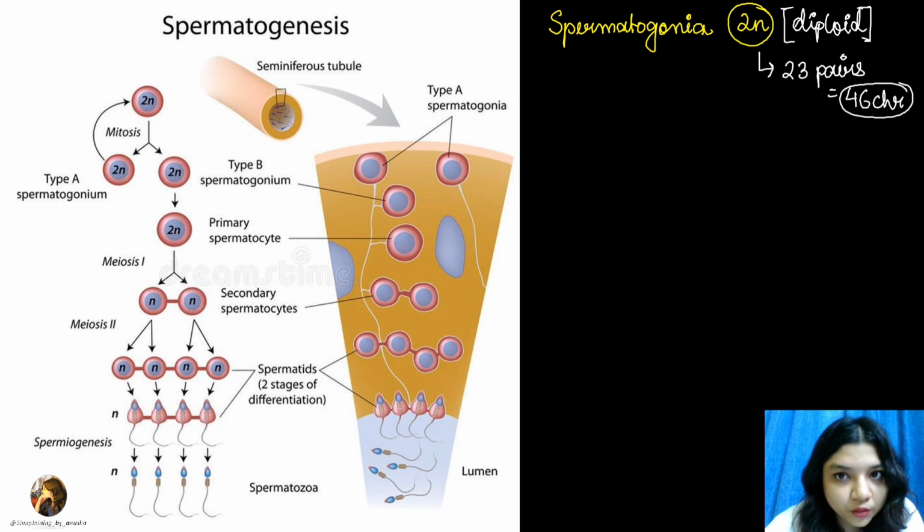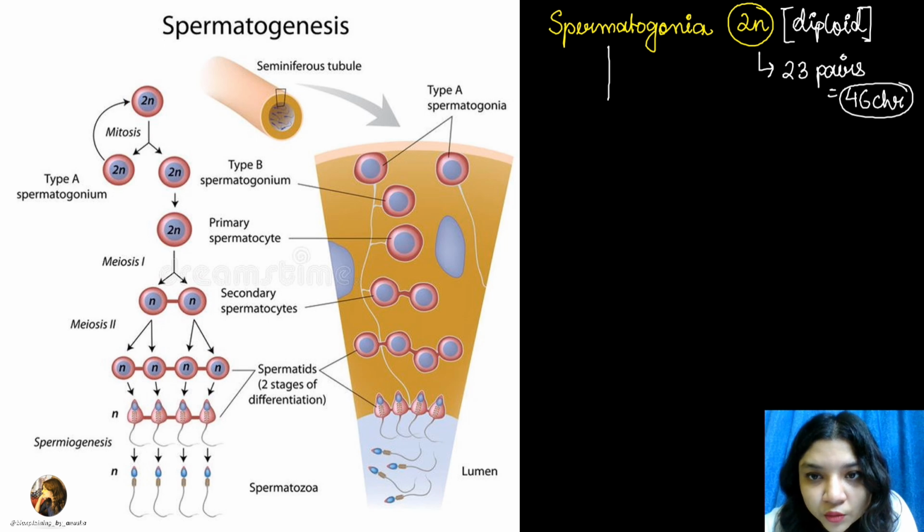Fine. Now, what will these spermatogonia do? These spermatogonia will undergo repeated cell divisions.